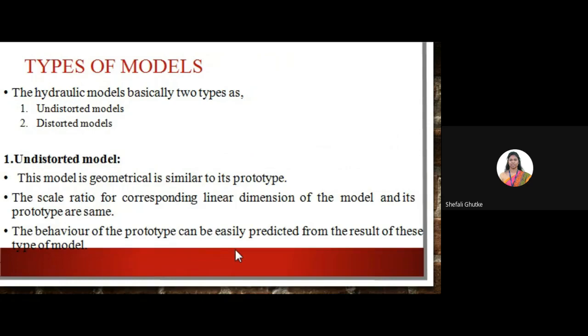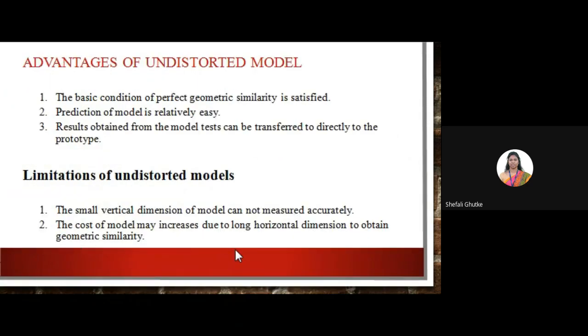Okay, so the scale ratio for the corresponding linear dimensions of the model and its prototype is the same. The behavior of the prototype can be easily predicted from the results of this type of model because they are geometrically the same. So the results which we get from the model can be applied to the prototype. Now the advantages of the undistorted model: the basic condition of perfect geometric similarity is satisfied. The prediction from the model is relatively easy. The results obtained from the model test can be directly transferred to the prototype.